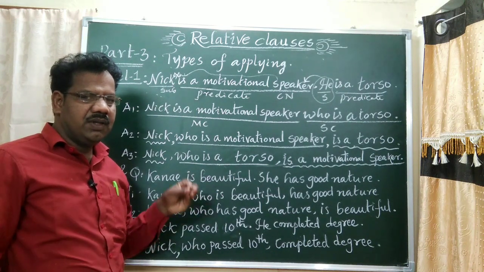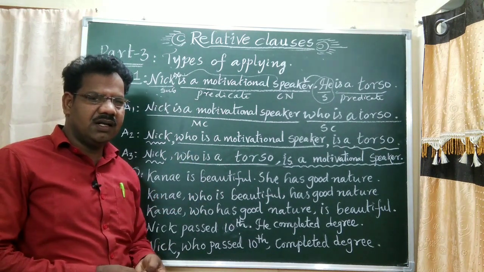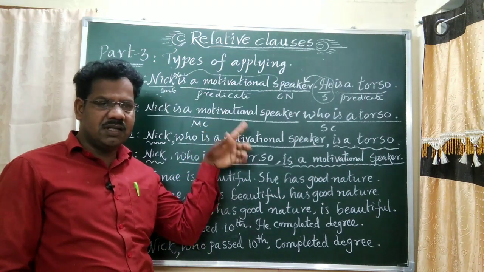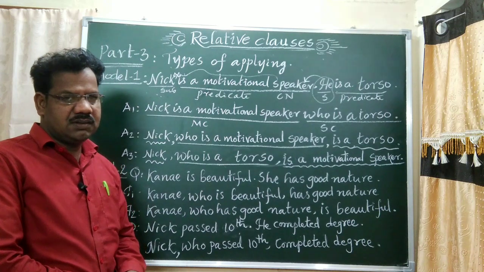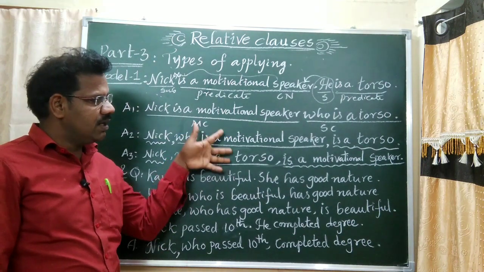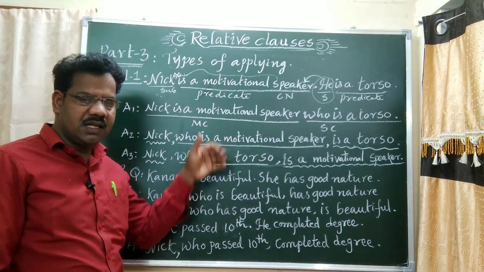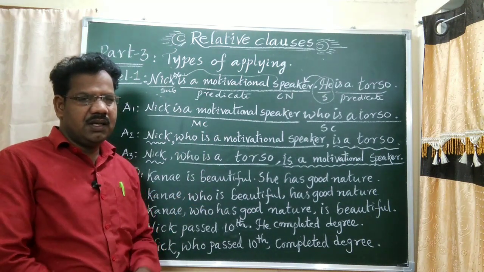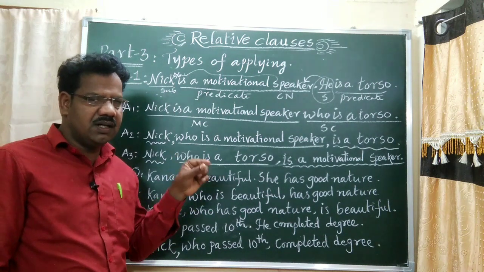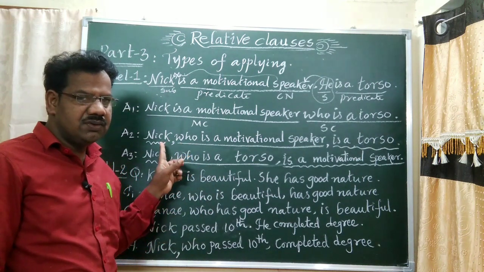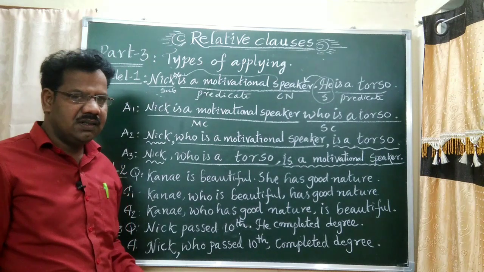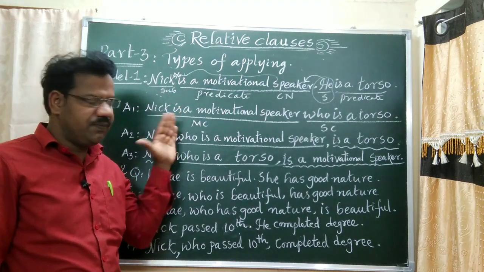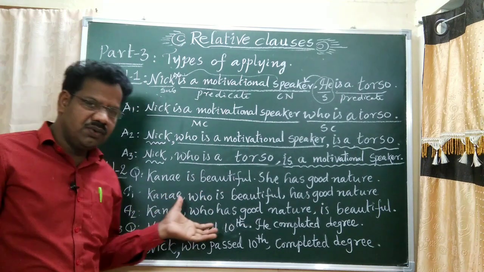Without mentioning non-defining relative clauses, you may write this one also. Three answers are correct. You may write any one of them in the examination. If they mention non-defining relative clause, then definitely we have to use commas. For this one, 3 types of answers are there. For the second model, 2 answers are here.